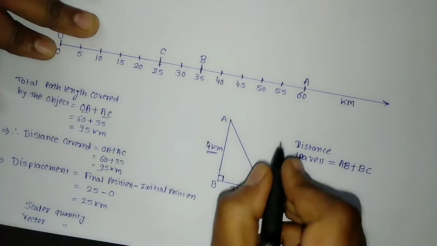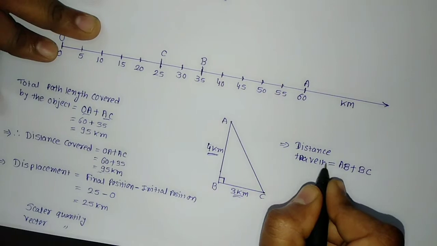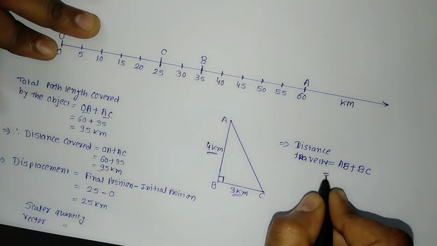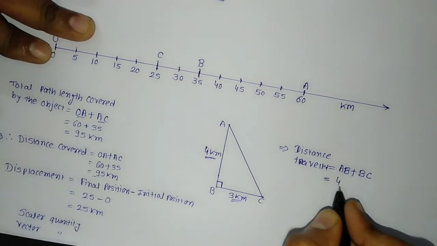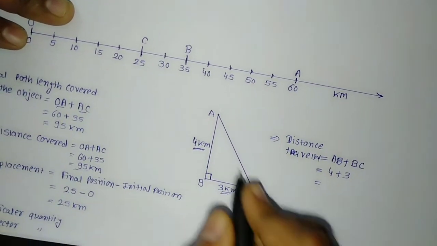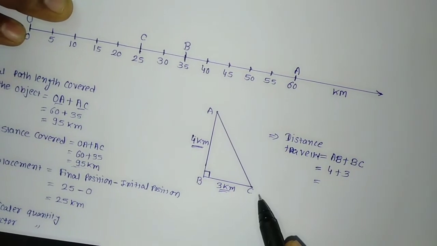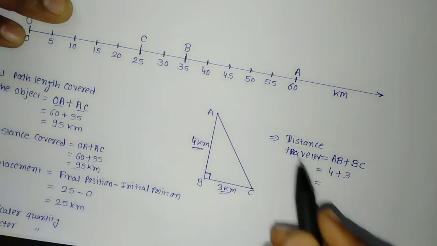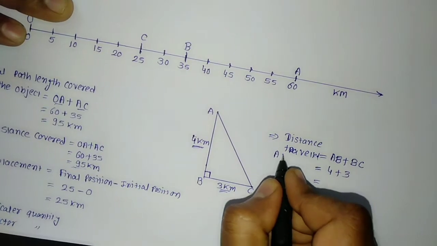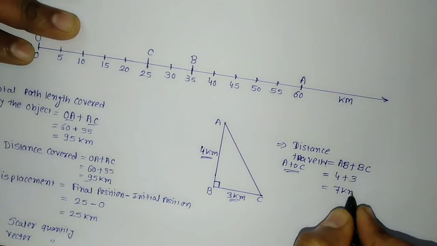Distance traveled by the object is AB plus BC. What is AB? AB is equal to 4 km, plus BC is equal to 3 km. So total distance traveled by the object when it started its motion from point A and reaches point C, that is distance traveled from A to C, is equal to 7 km.